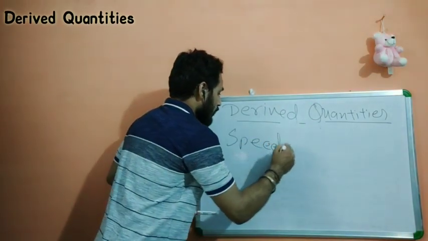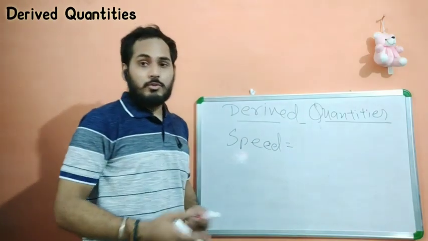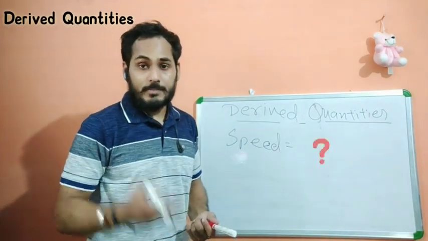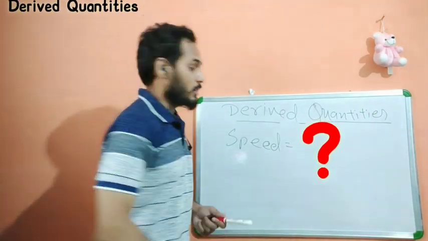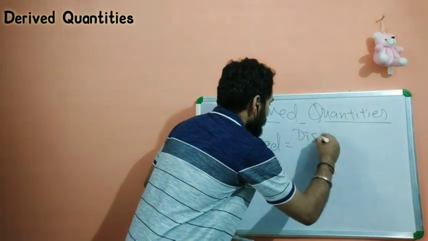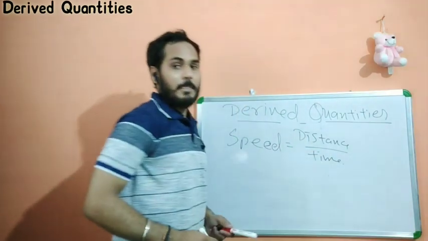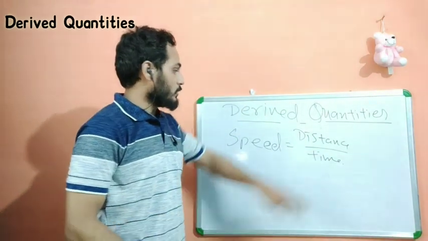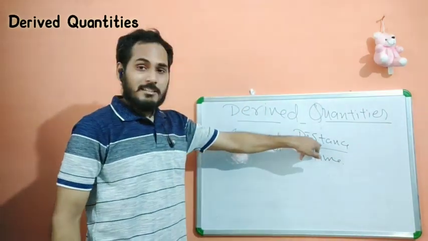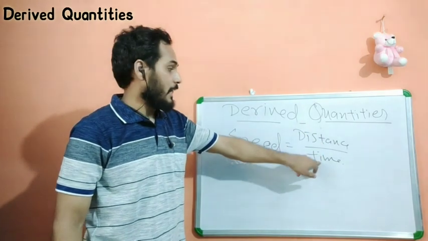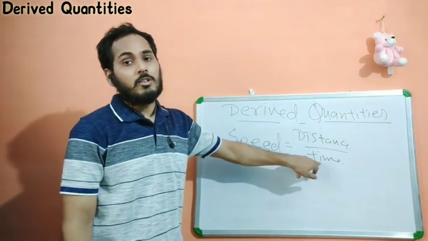We take the example of speed. You know the formula of speed: it is distance upon time. Let's write it: distance upon time. By the formula you can see that distance is according to length, and time is already a fundamental quantity.